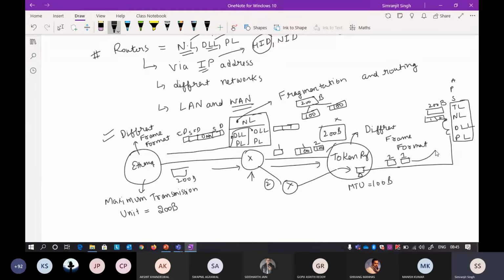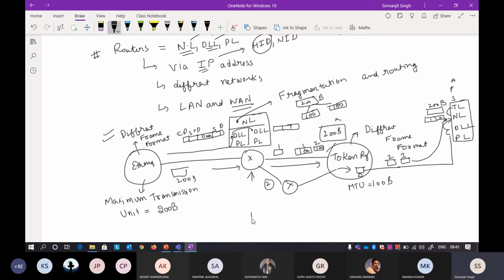But it is the job of the network layer to assemble and arrange this properly. Again, the transport layer also has some significance in that part, but I'll discuss it when I discuss segmentation and reassembly, that is in the third module of your syllabus. Okay, so that is the biggest advantage of the router.